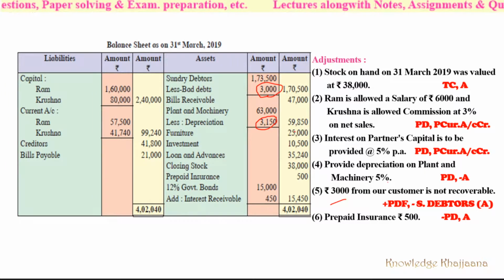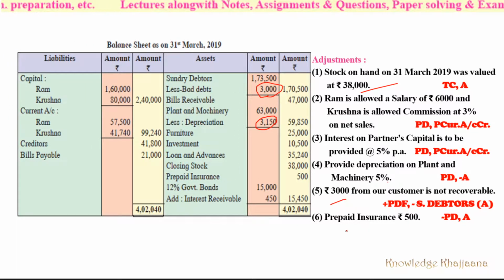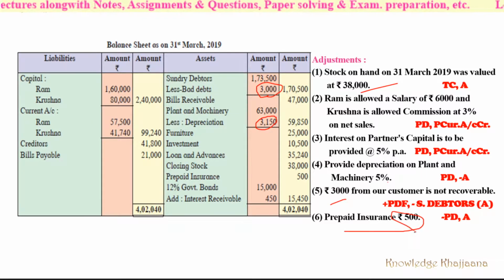Furniture, no depreciation. Investment, same. Land, loans and advances given. Closing stock 38,000, the second adjustment. Then prepaid insurance. Why? Because the insurance was paid. This was the prepaid amount of the insurance. So we have to record it over here because we had deducted that much value from the insurance in the profit and loss account debit side. 12% government bonds original value 15,000 plus interest, that is 450 rupees, which we just calculated. So the total of this side is 4,02,040.